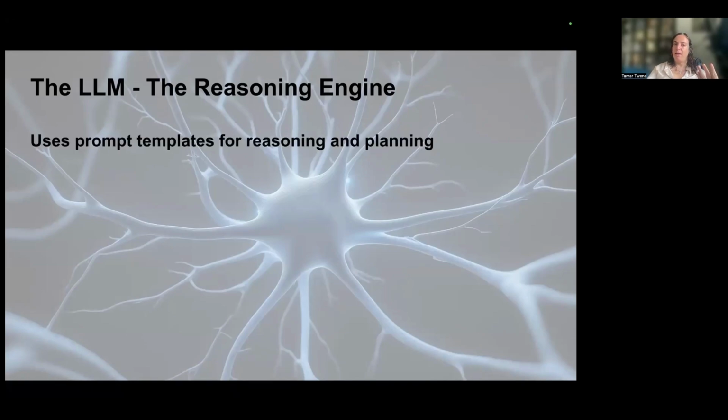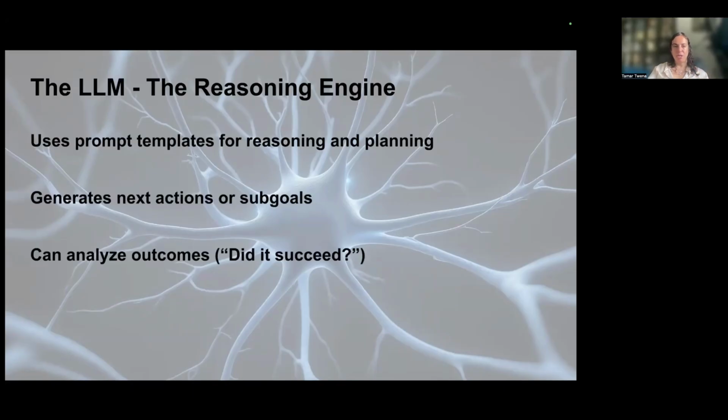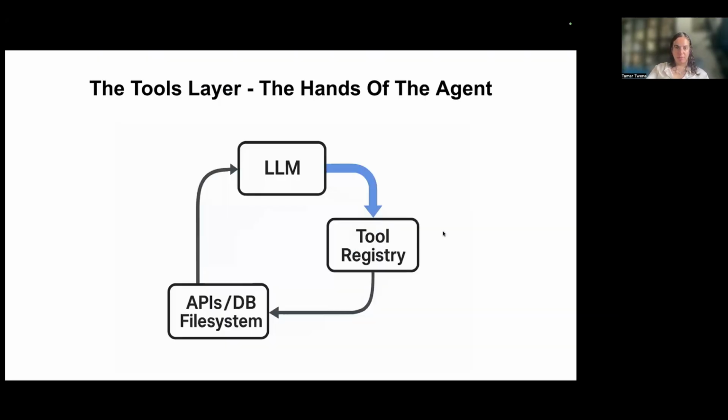So the LLM is using prompt templates. Then it's doing reasoning, getting conclusions and planning things. It generates the next actions, and it can analyze the outcome. Did that succeed? That component is the component that is revising the plan or doing the retries.